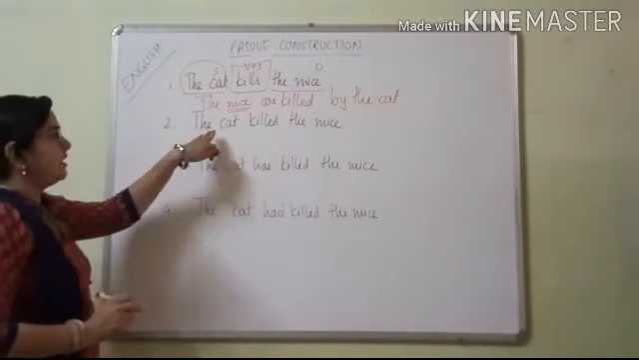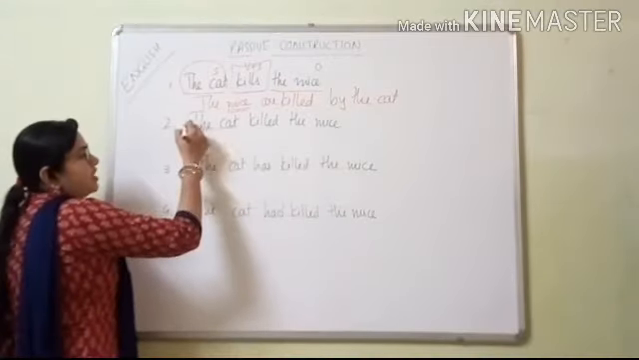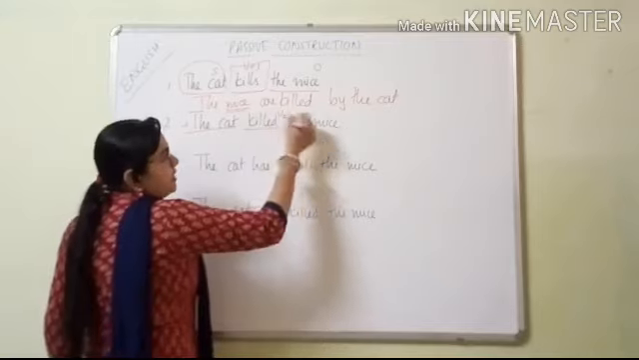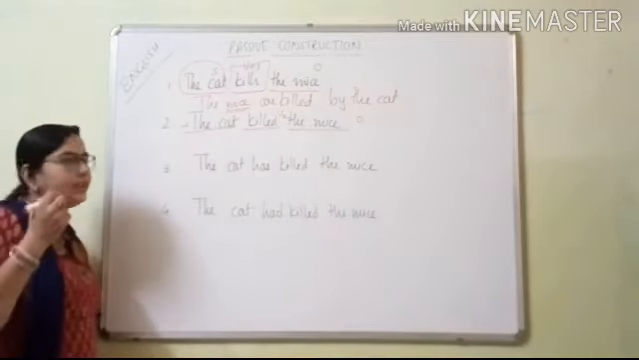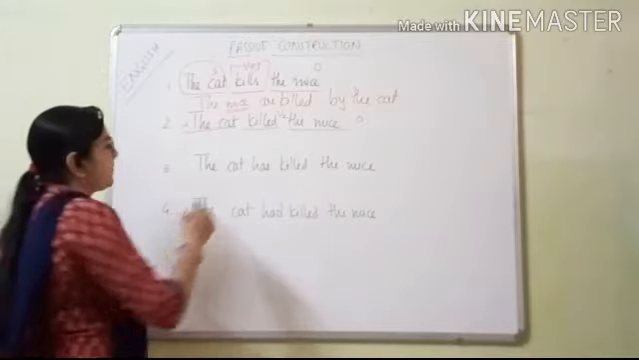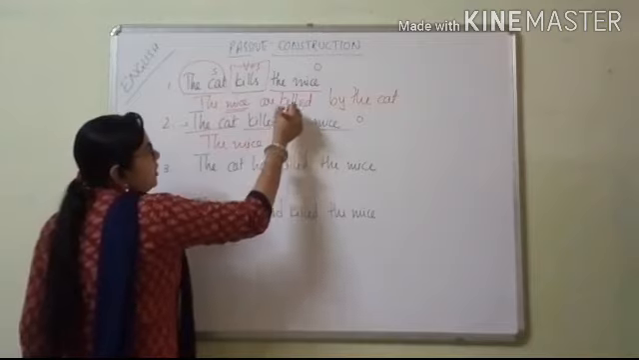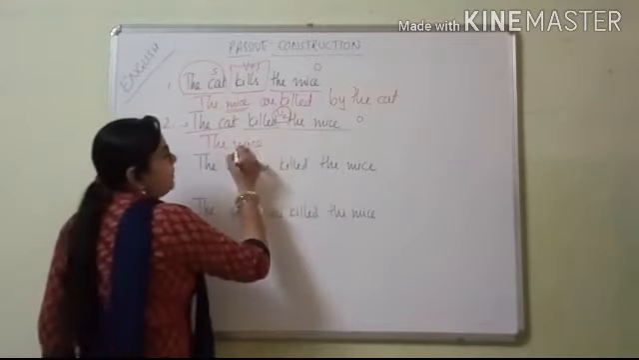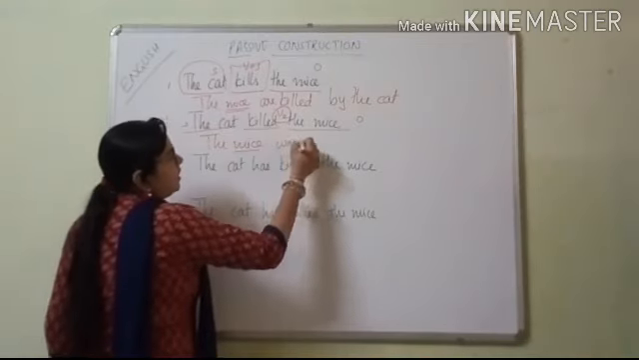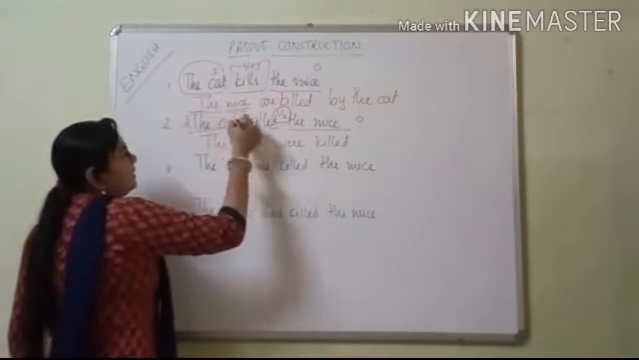See the second sentence. The cat killed the mice. What is here? The cat is the subject. Killed means verb second form it is. And the mice is the object. How will you convert it? So first keep the object. What is it? The mice. Because it is verb second form, what do we have to use here? Was or were. So because it is plural, we will keep here were. Third form of kill, killed by the cat.